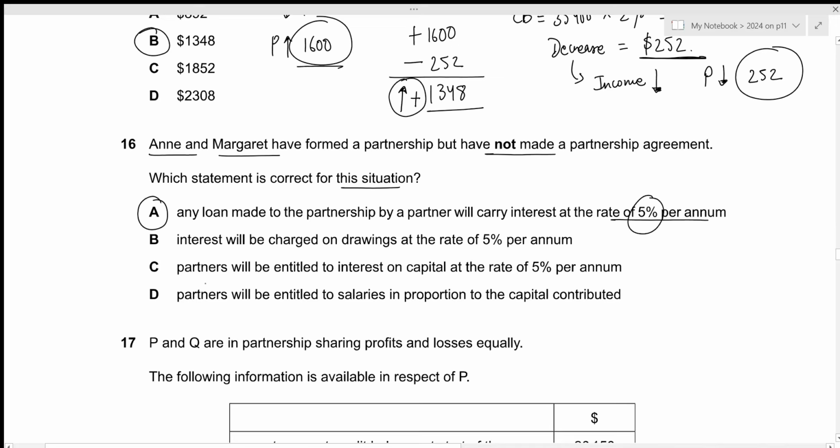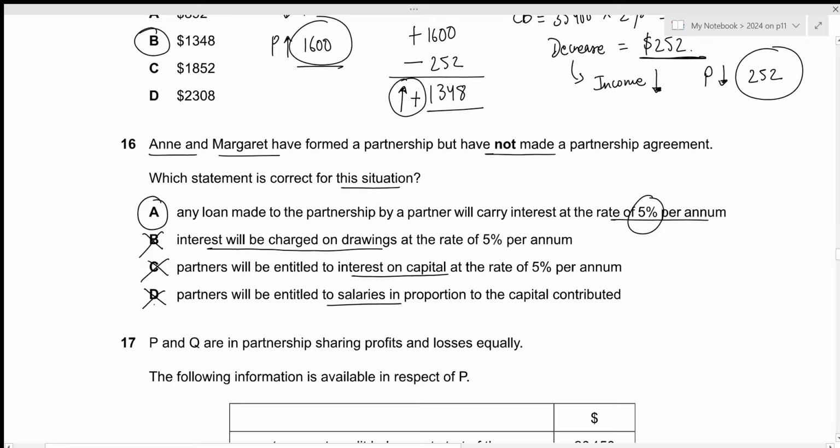Let's look at the other options as well. Interest will be charged on drawings. Like I said before, no interest will be charged on drawings. So this is incorrect. Partners will be entitled to interest on capital. Again, like I said before, there should be no interest on capital. Partners will be entitled to salaries. Like I said before, there will be no salaries.